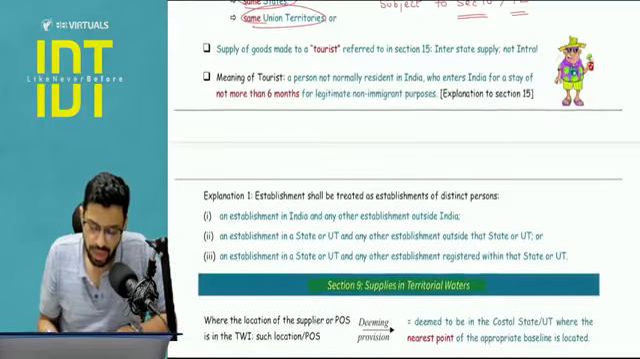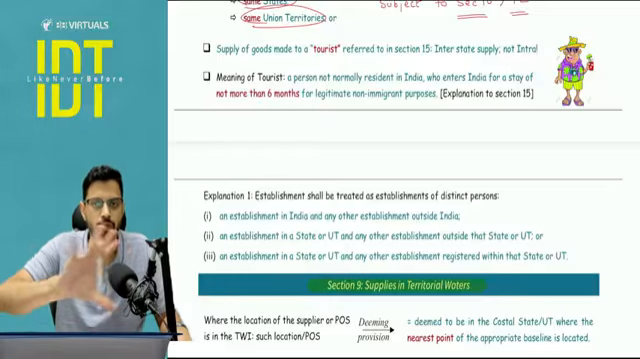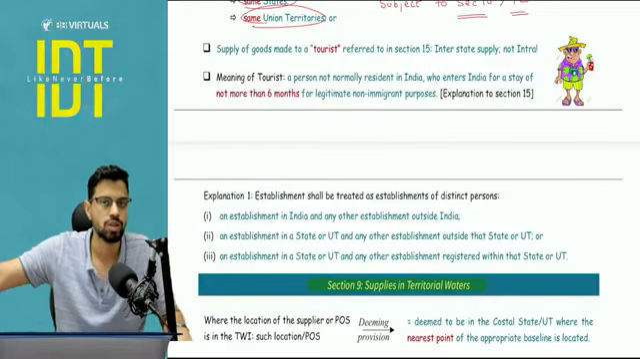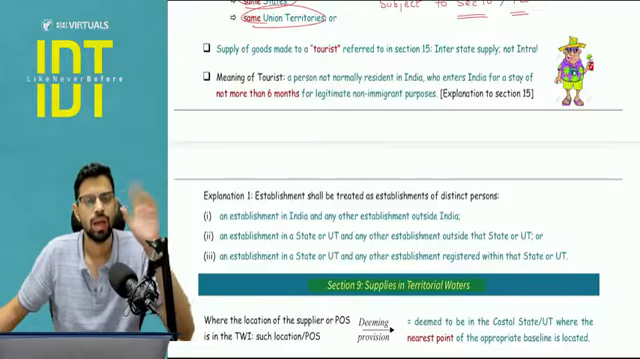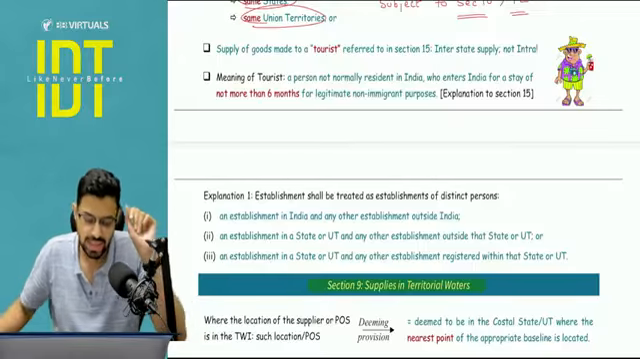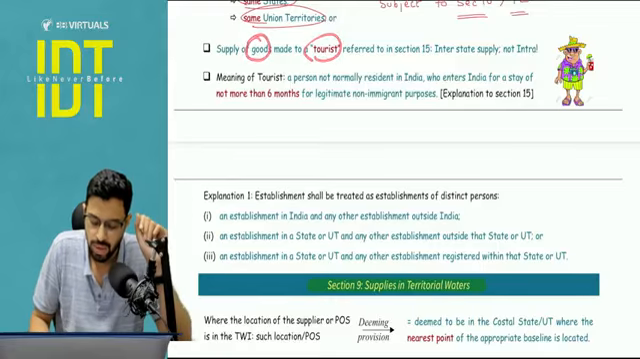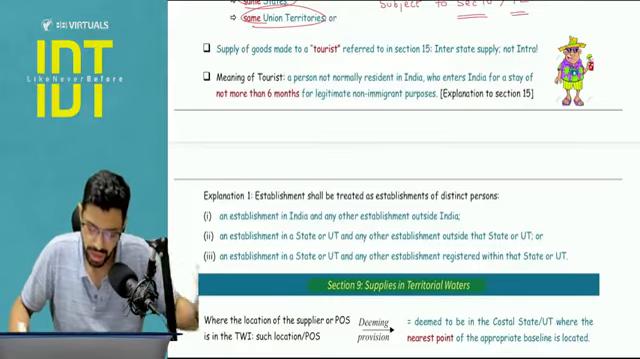Okay, apart from that, any supply you are making to a tourist means a person who is coming into India for non-immigrant purposes, he's not looking for citizenship and he's staying up to 6 months. He's a tourist, he's here to roam, he's here to just see the places. So in that case, any supply of goods, not services, any supply of goods to a tourist would always be considered interstate, not intra, because ultimately the goods are going to go outside India.